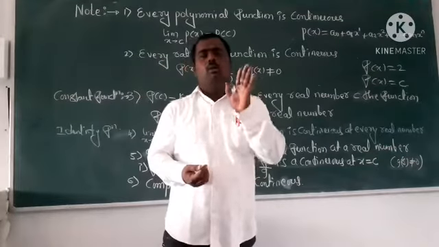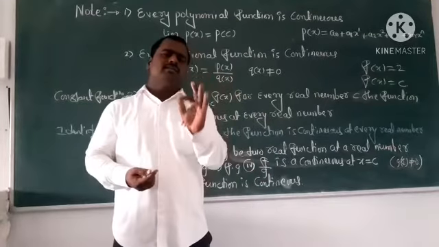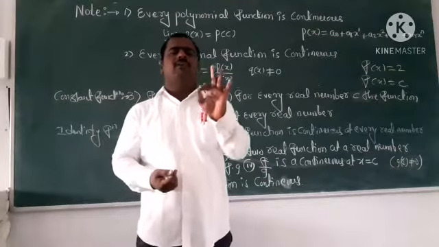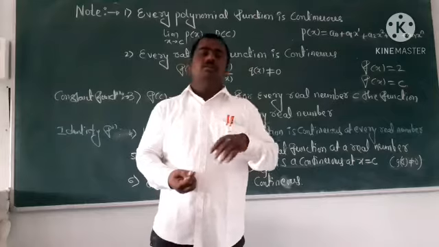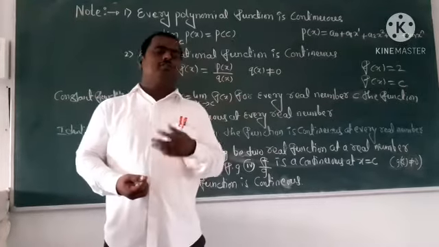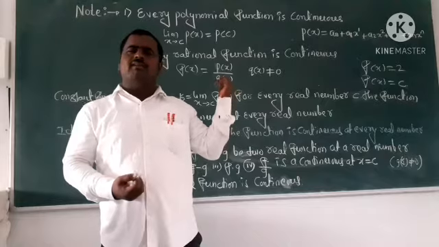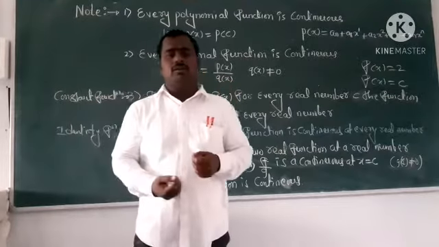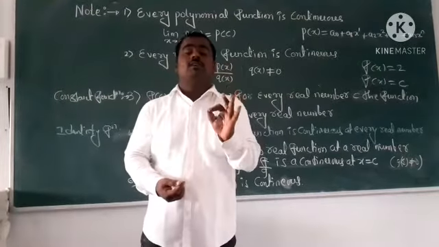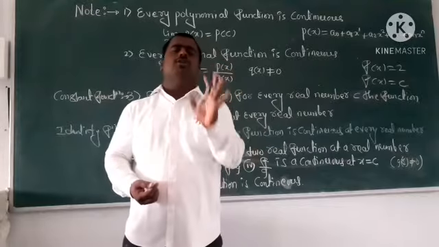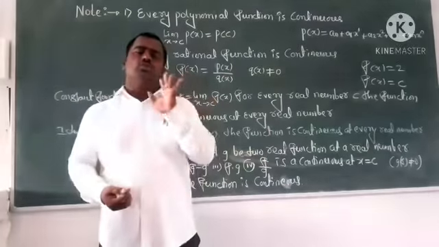Keep in mind, work hard. These are for CET, along with some other important points. Whenever you are solving continuity problems, as in last class, you can write these also. Another important one: every modulus function is also continuous at x is equal to c.